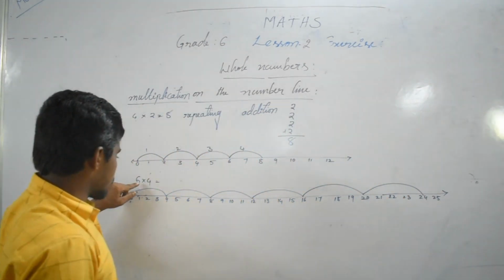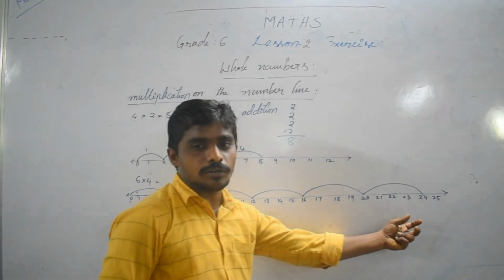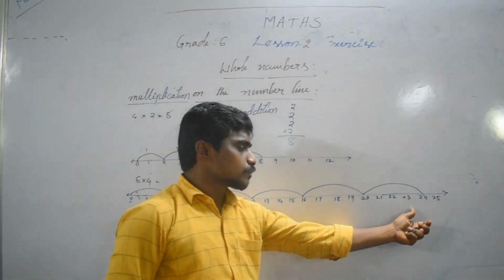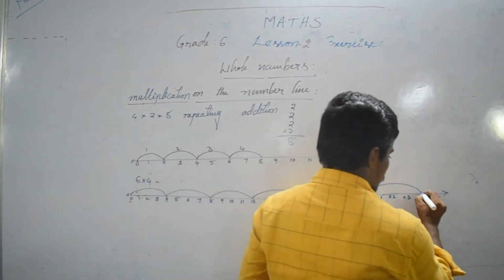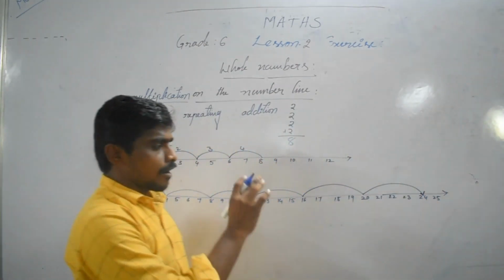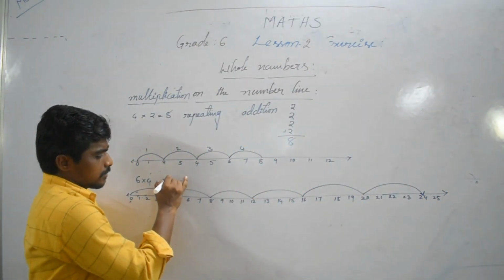So 6 cross 4. How much is their total? 6 fours are 24. Here we stop at 24, on the number 24 we stop.